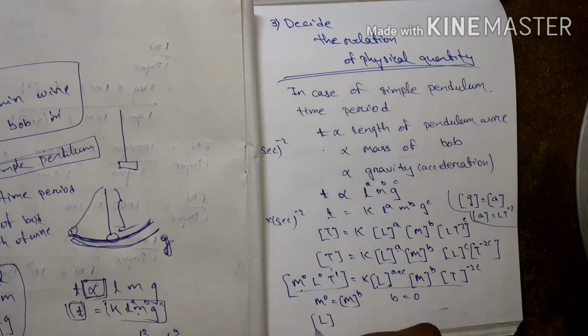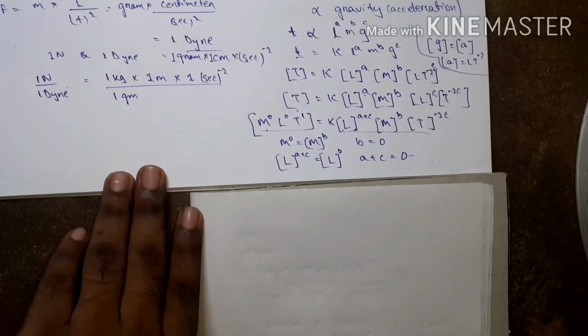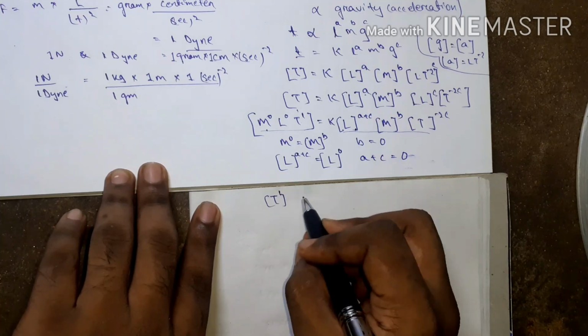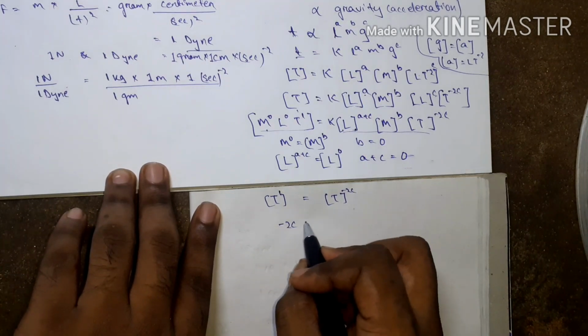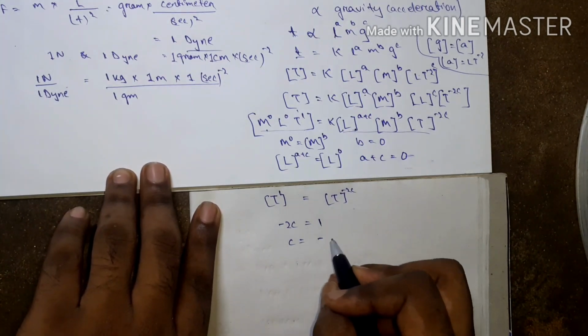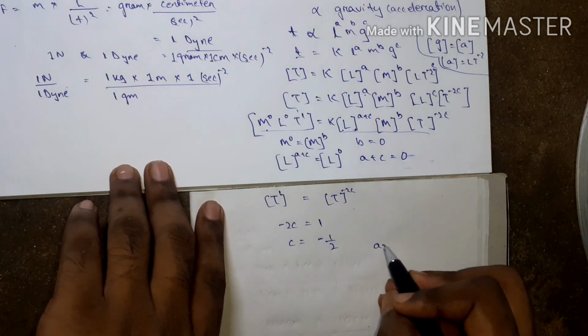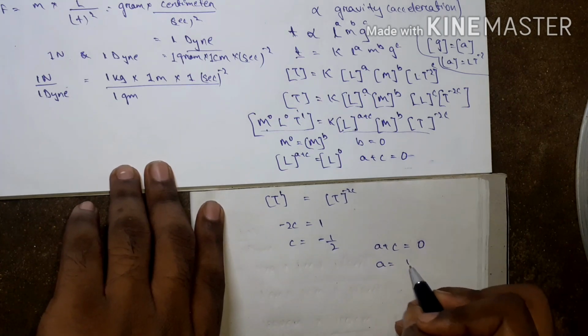L to the power a plus c equals L to the power 0, that means a plus c equals 0. T to the power 1 equals T to the power minus 2c, that means minus 2c equals 1, c equals minus half. If c equals minus half and a plus c equals 0, then a equals plus half.